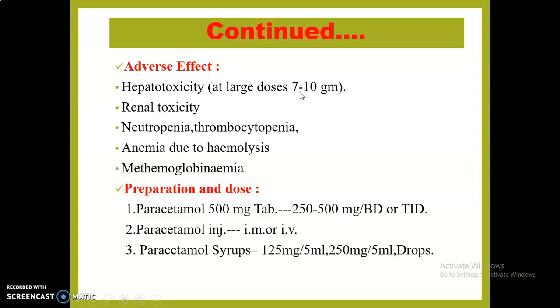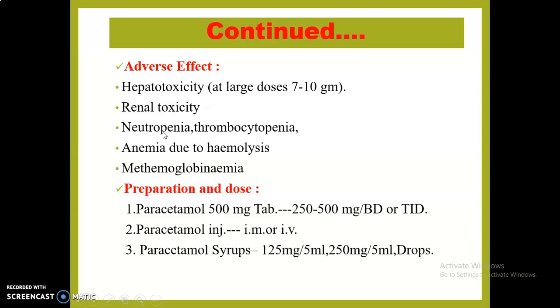It produces extensive hepatocellular damage, and at higher doses it also shows renal toxicity, that is renal tubular necrosis. Both hepatotoxicity and renal toxicity are major problems in paracetamol poisoning.